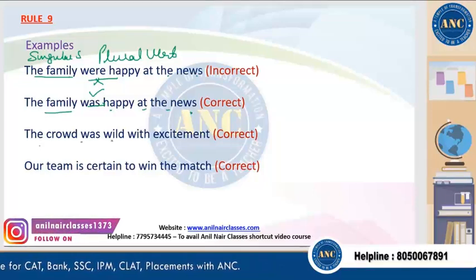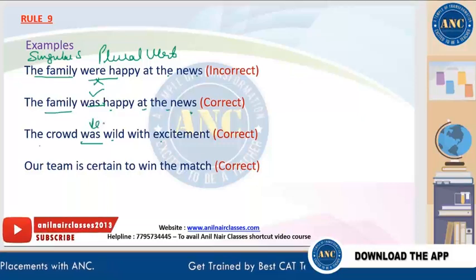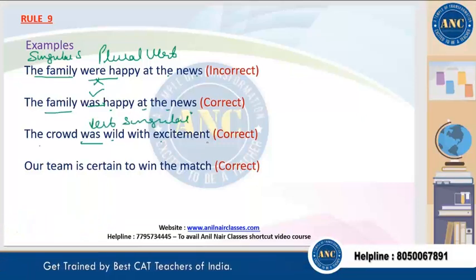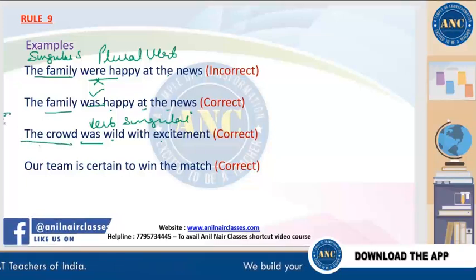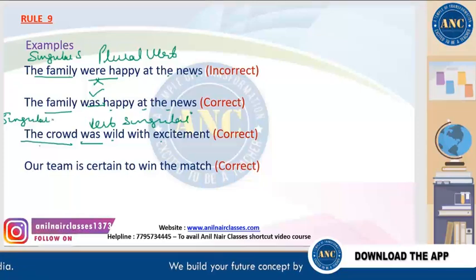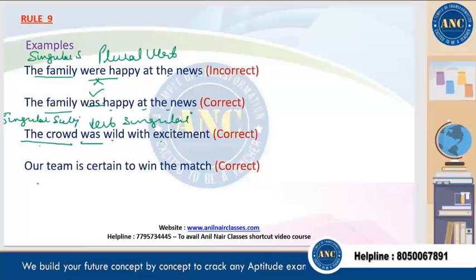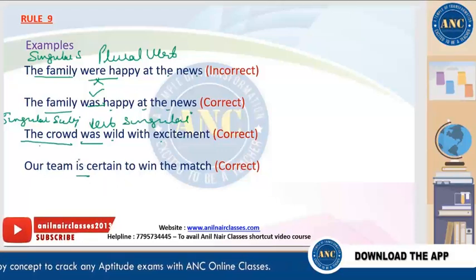Next, the crowd was wild with the excitement. So was wild, was is the verb which is in the singular form. So who was wild with the excitement? The crowd. The crowd is a collective noun which means it is a singular subject. Singular subject, singular verb. The subject verb agreement is there. Our team is certain to win the match. Is a verb, right?